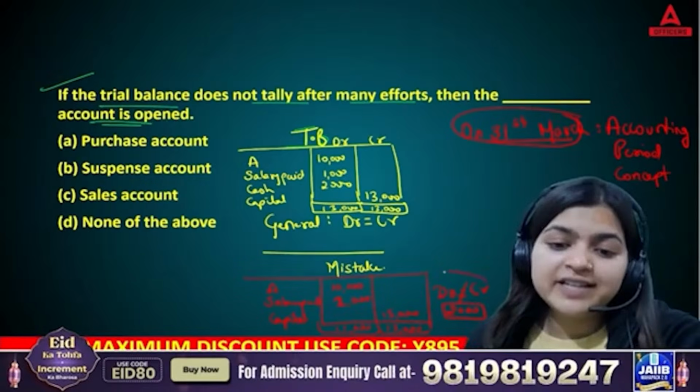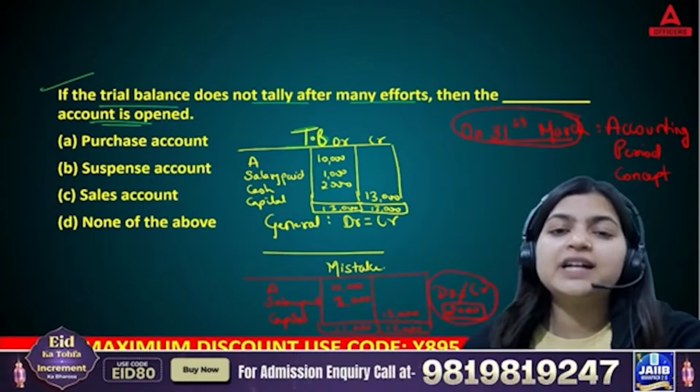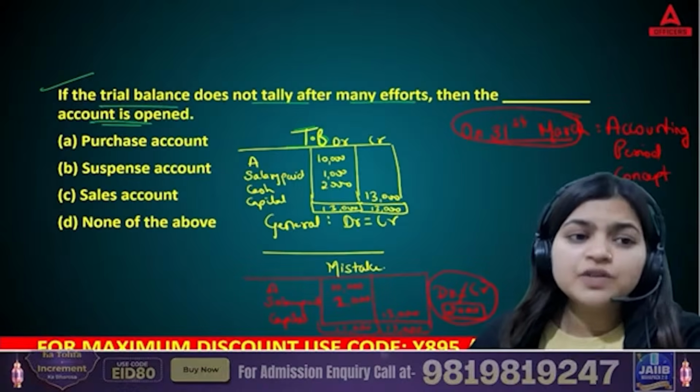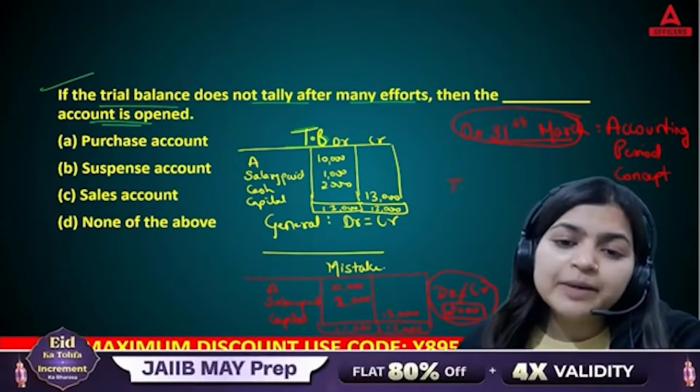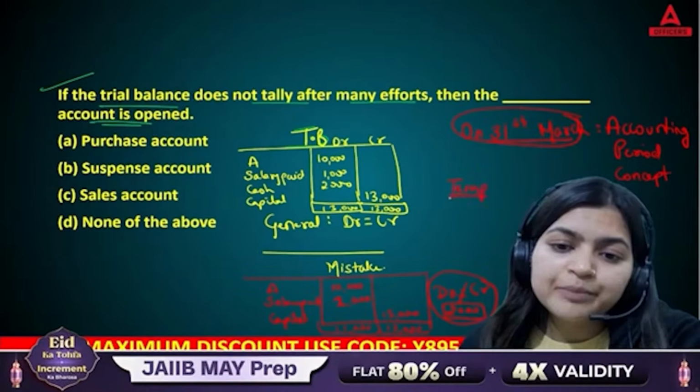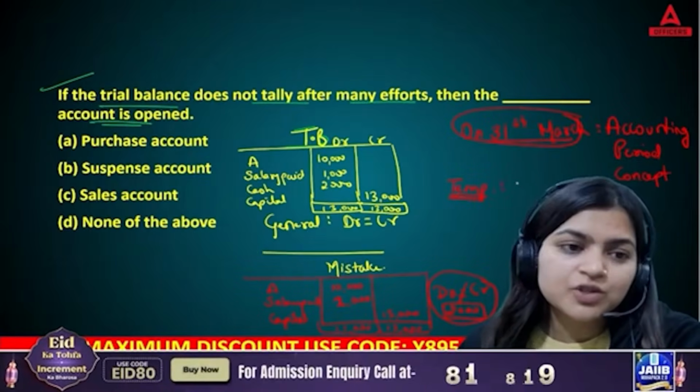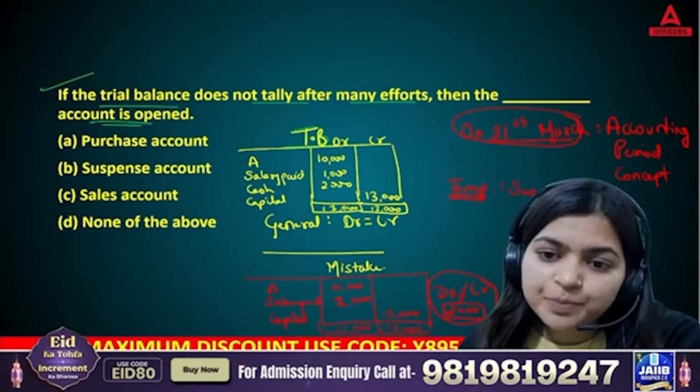So whenever there is any difference, what do accountants generally do? They open one temporary account, and that account is known as the suspense account.